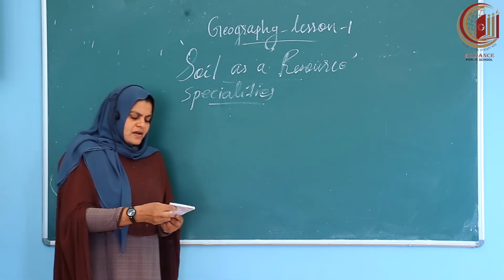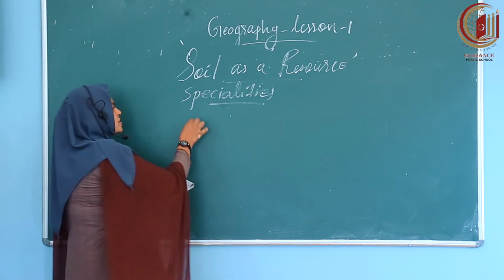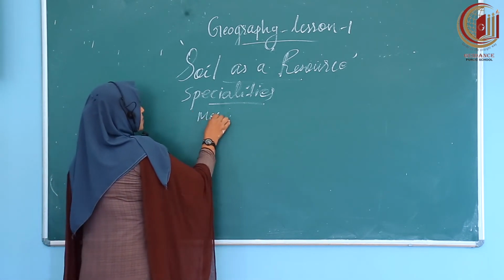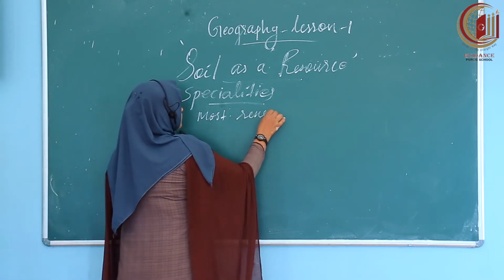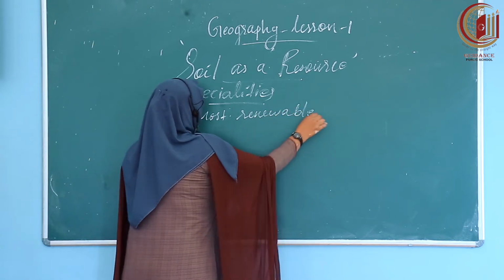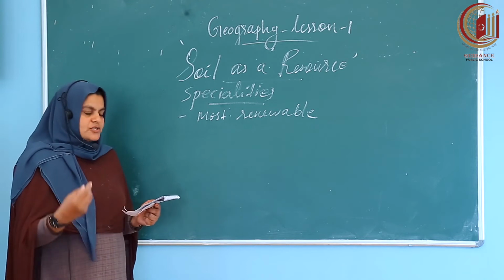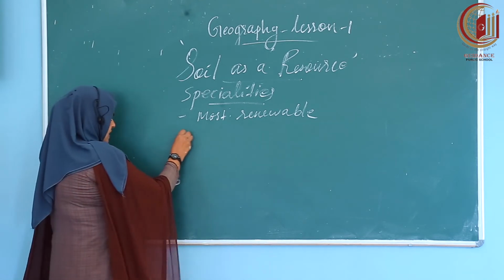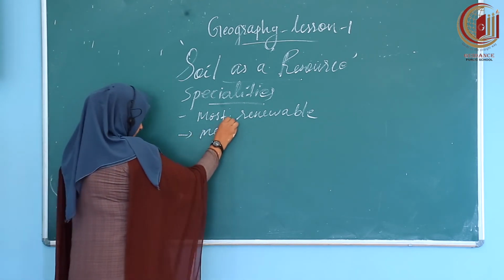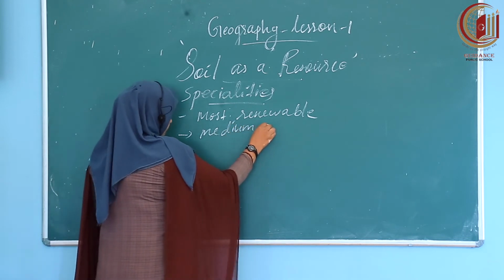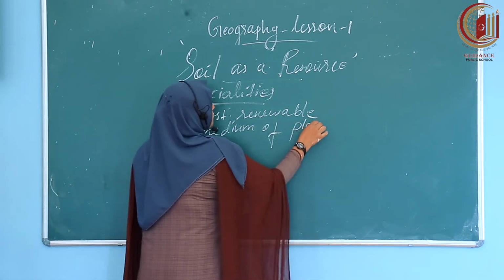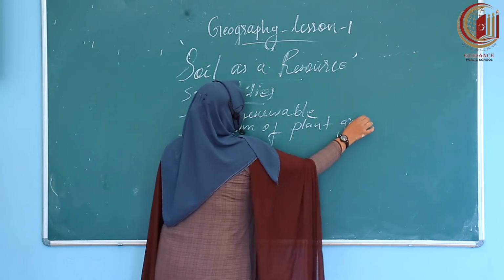For example, soil is the most renewable natural resource. Second one, it is a medium of plant growth.